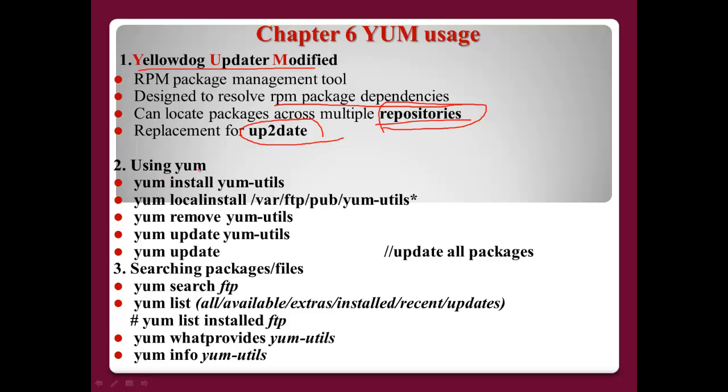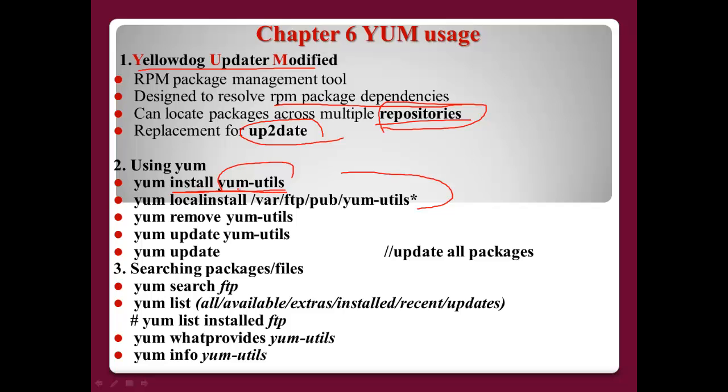Number two, using yum install is very simple: install and the package name. Here, yum-utils is the package name. And there is also yum localinstall with a path like /var/ftp/pub/utils. Yum install and localinstall are different.